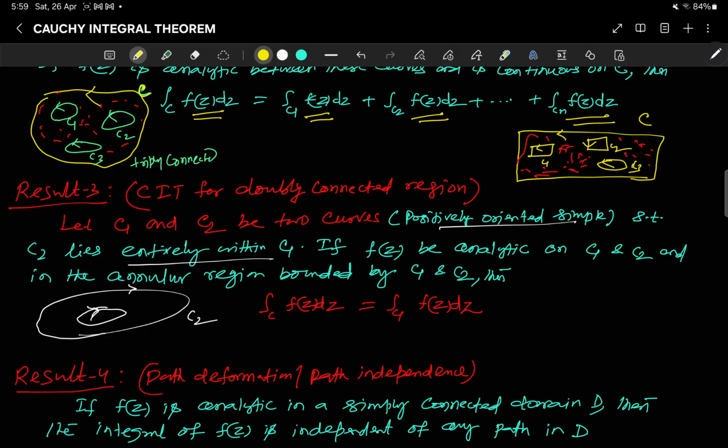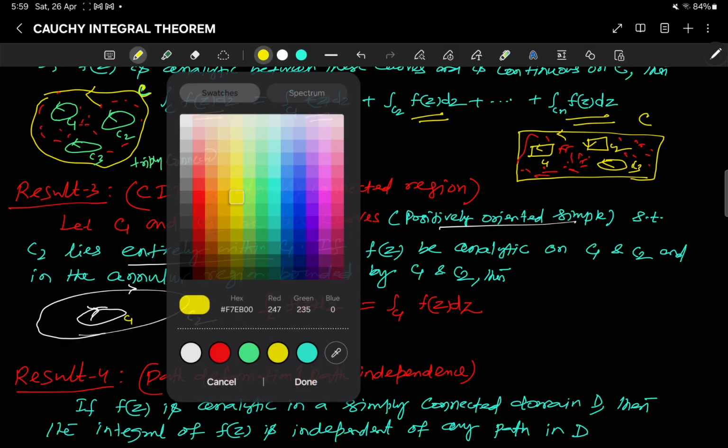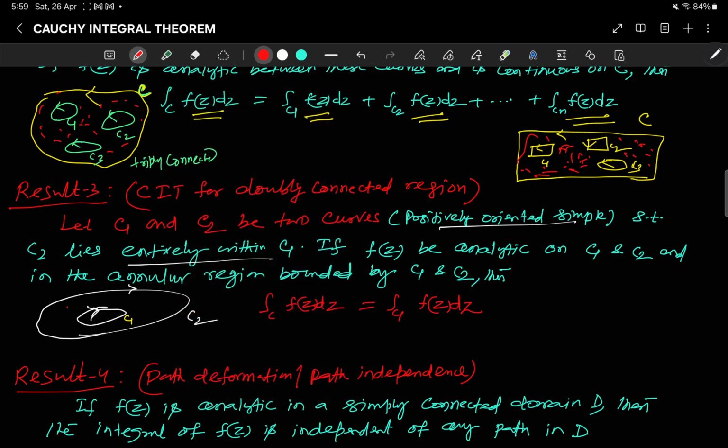So C1 lies entirely within C2 and it is a doubly connected region. f(z) is analytic here in the annulus as well as on the boundary also, right? So if C1 and C2 are two curves positively oriented such that C2 lies entirely within C1, if f(z) is analytic on the boundary C1 and C2 and the annular region, then the integral over C1 of f(z) is the same thing as the integral over C2 of f(z), right?